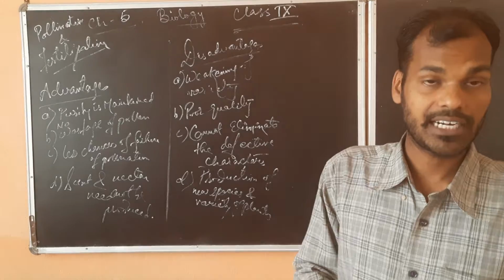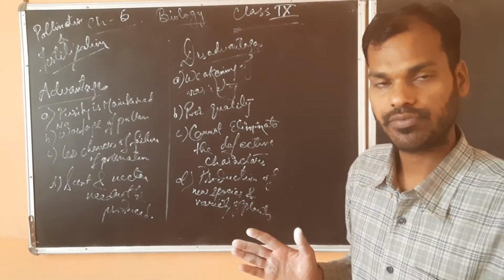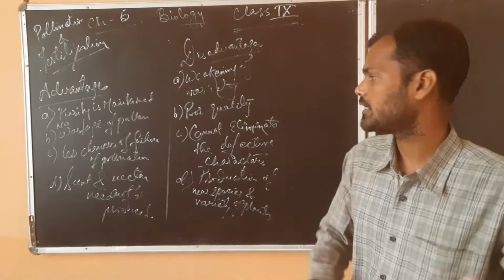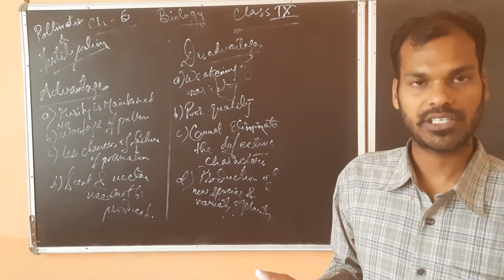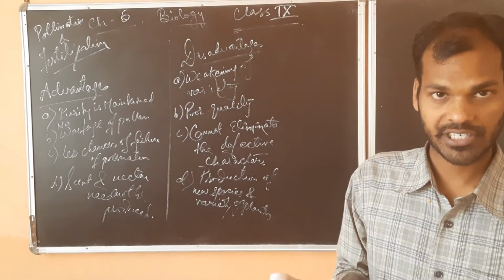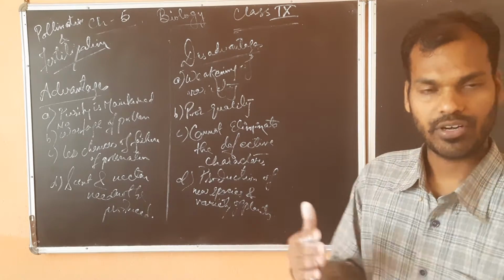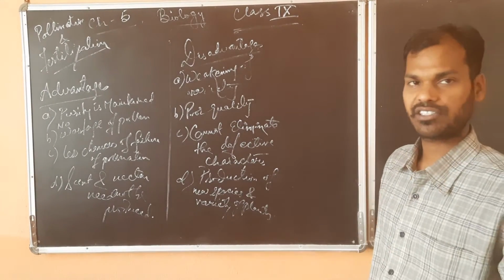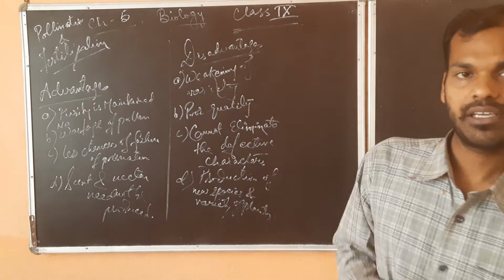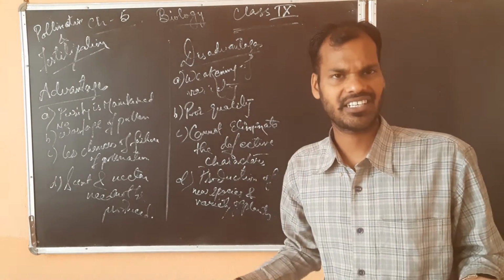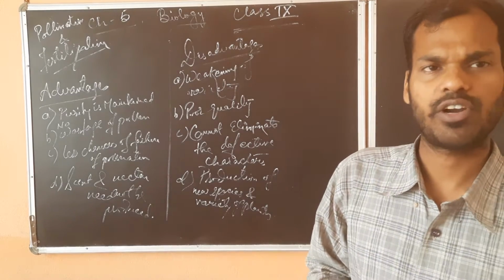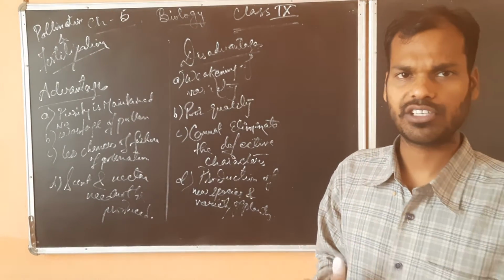Next, coming on to disadvantages. Some disadvantages are also there of self pollination. So first disadvantage is weakening of variety. The variety whatever is present, the plant species, the traits, characteristics, generation after generation, what will happen? The variety will be of poor quality. Then there is weakening of those characteristics, so the characteristics will not be strong enough to cope up with the situation.